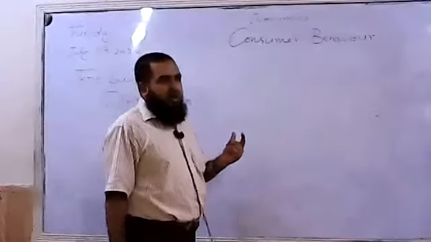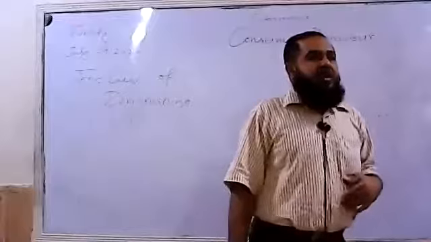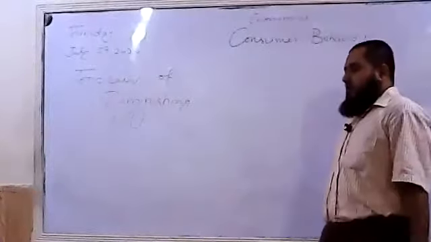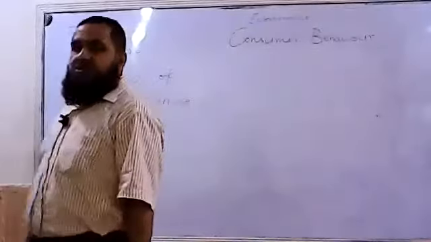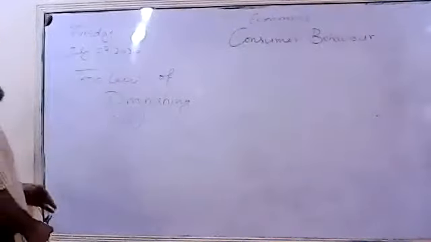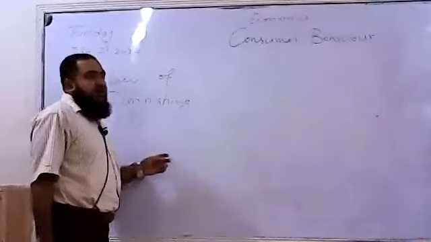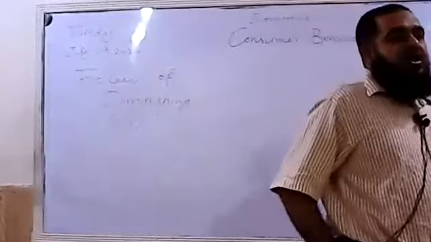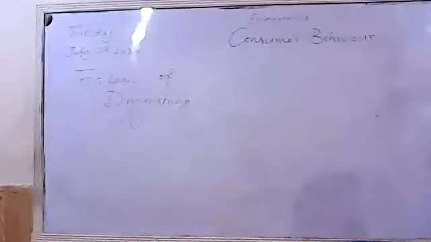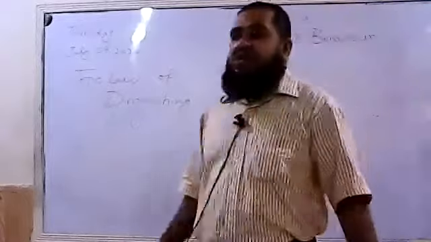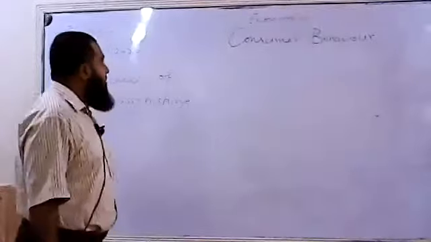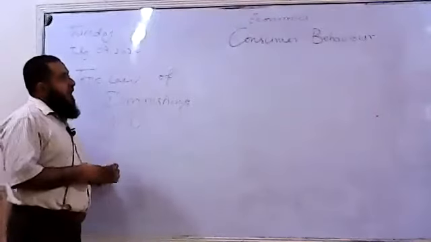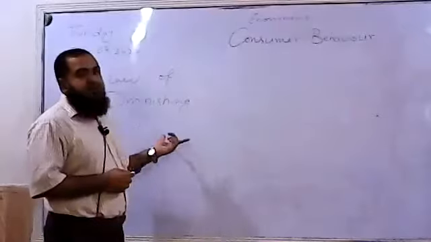Total utility means the total satisfaction gained by the consumer after consuming a commodity, when different units of the same commodity are consumed. How much total satisfaction he or she is deriving, that is called the total utility. Whereas marginal utility is the additional utility of an additional unit consumed. How much the change in total utility is due to an additional unit consumed, that is called marginal utility.